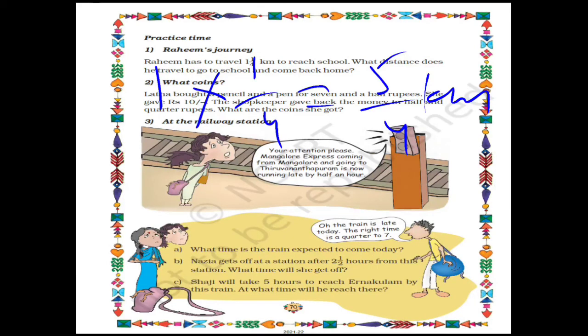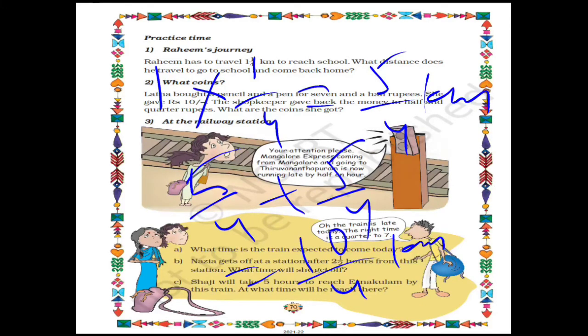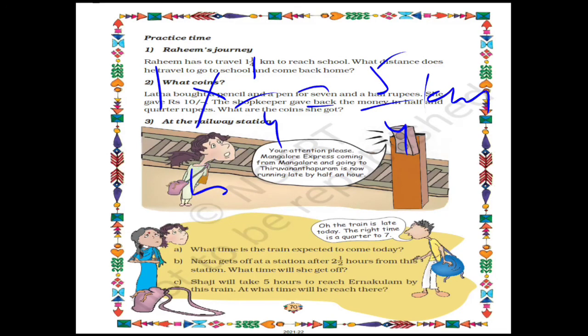So for going from home to school, he has to travel 5/4 kilometer, and again he wants to come from school to home. The total kilometer will be 5/4 plus 5/4. The answer will be 10/4 kilometer. Let's simplify it. 10 cut 5 will remain and 4 cut 2 will remain. So the answer will be 5/2 kilometer. Rahim has to travel 5/2 kilometer when he goes to school and comes back home.